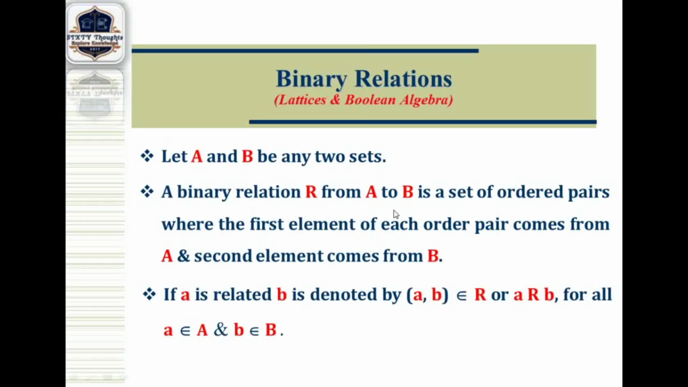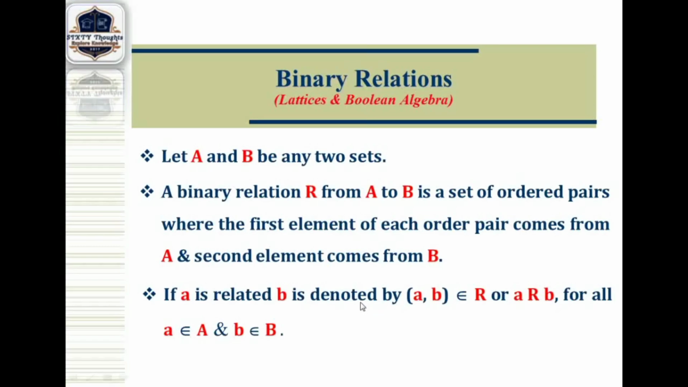So what is meant by binary relation? We have to define a relation set R. How to define the relation set? We take the first element from the first set, and the second element from the second set. This form is called what? A pair. You take the first element from the first set and the second element from the second set. This is called a binary relation.